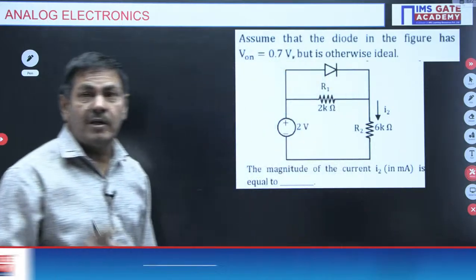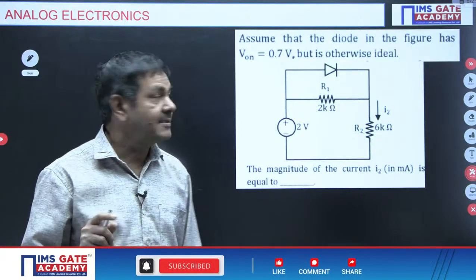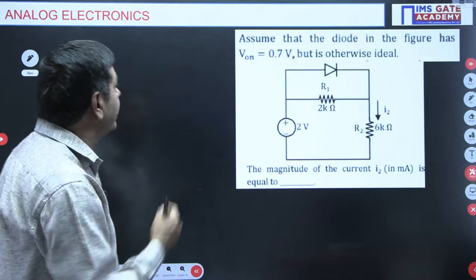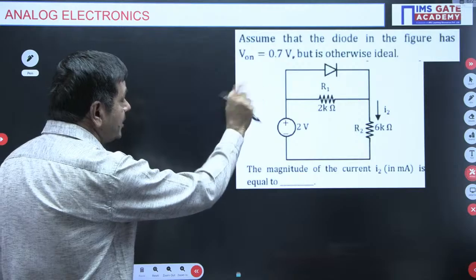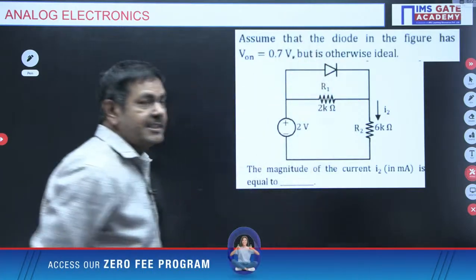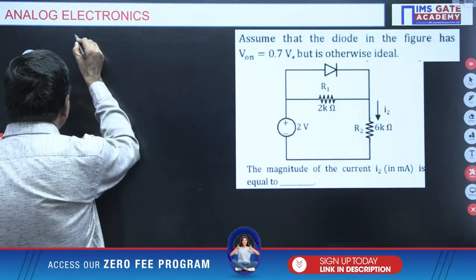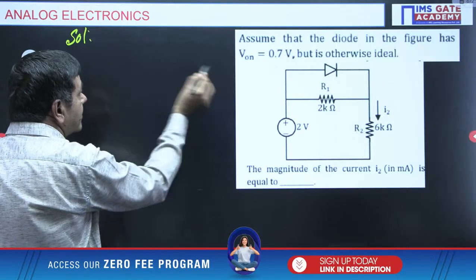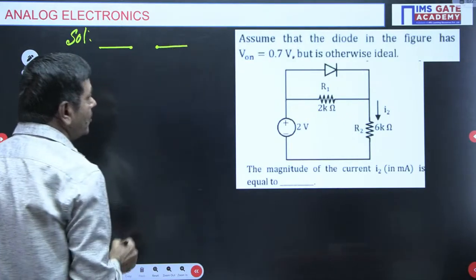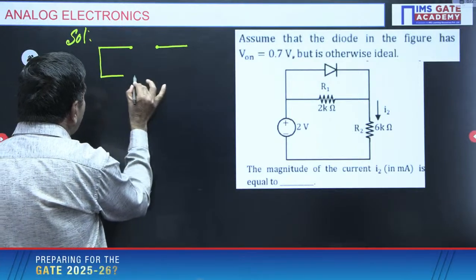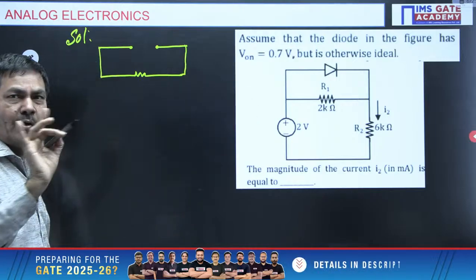To check that, the open circuit method is a powerful tool to find out whether the diode is on or off. How to identify whether the diode is on or off? Initially, we should open circuit this diode only now. Initially, we have to open circuit the diode to identify whether it is on or off. I say this network is drawn like this with the diode open circuited here now. I connected a 2 kilo ohm resistor here. It doesn't take really more time. 1 minute is just enough to get there.